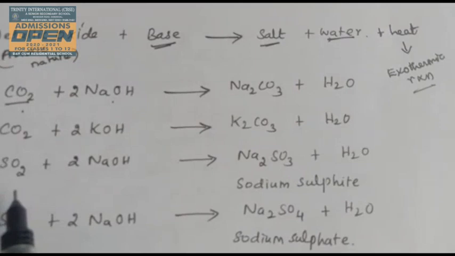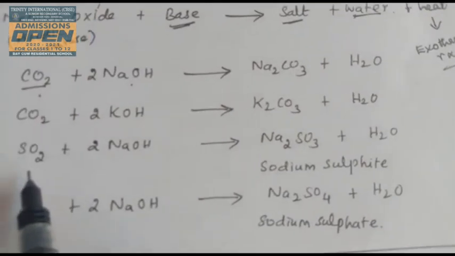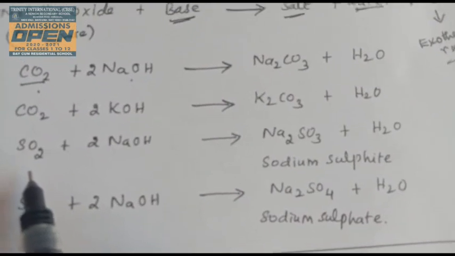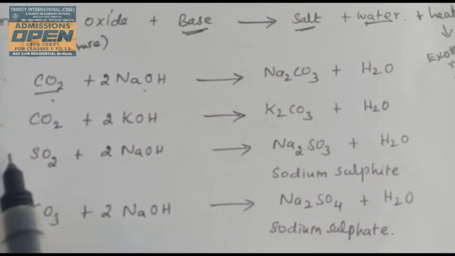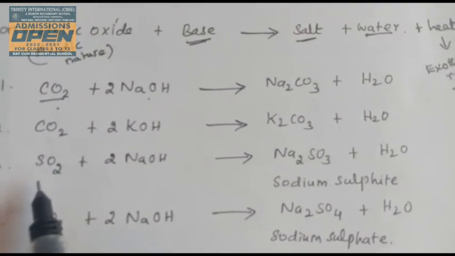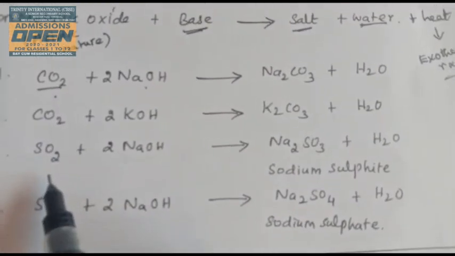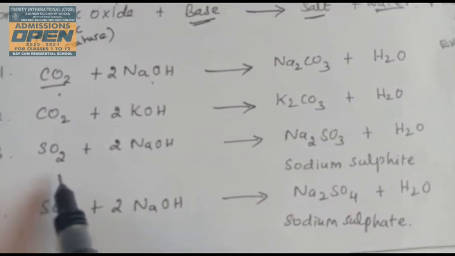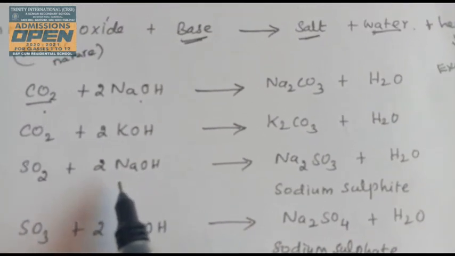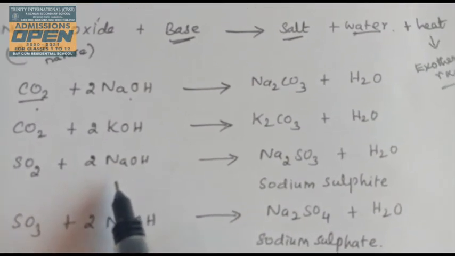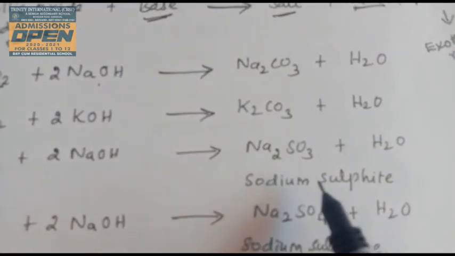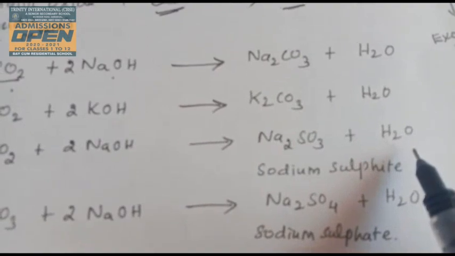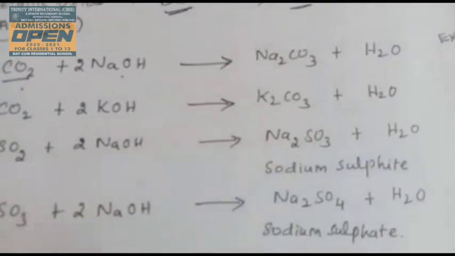And the third example, sulfur dioxide. The formula of sulfur dioxide is SO2. Sulfur dioxide is acidic in nature. Most of these gases are acidic in nature. The sulfur dioxide reacts with the sodium hydroxide, NaOH, to form sodium sulfite and a water molecule.